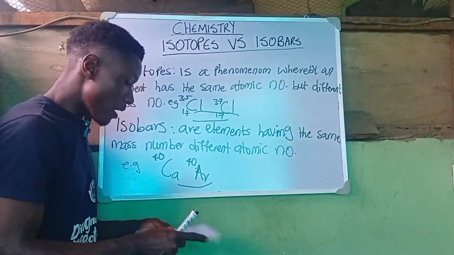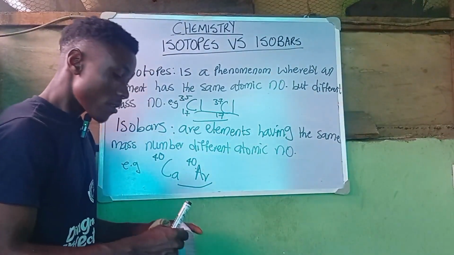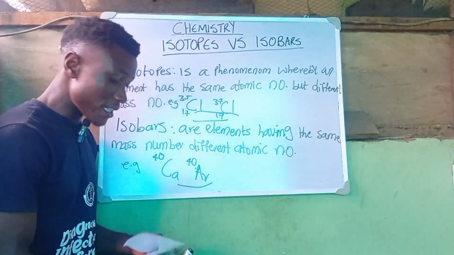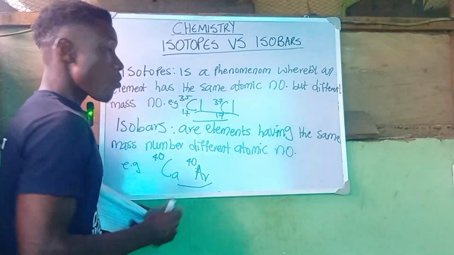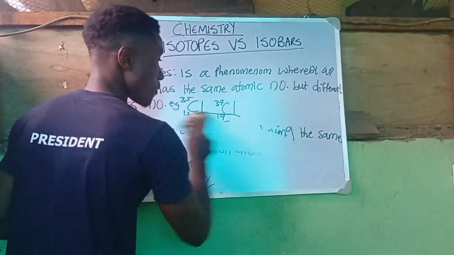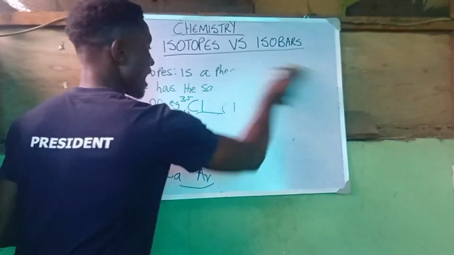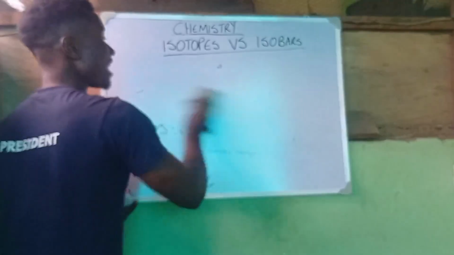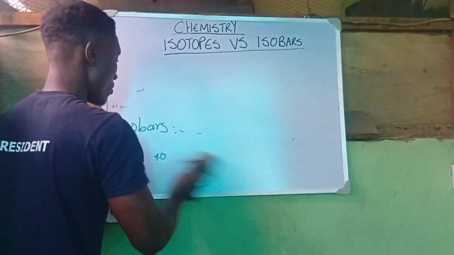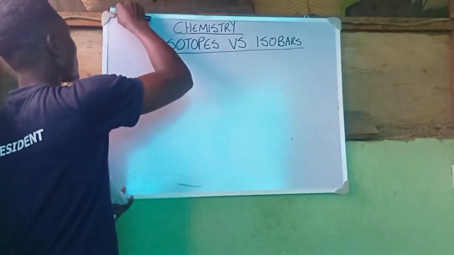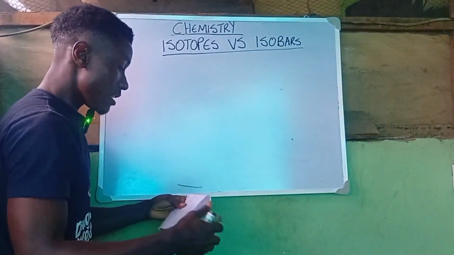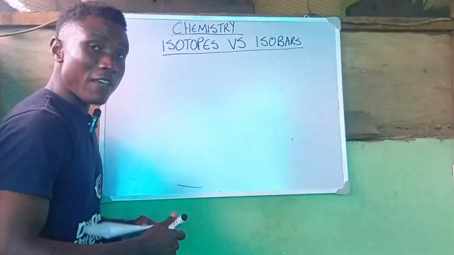So let's talk about the key feature differences between the isotopes and the isobars, and from here we will also solve a particular question that I was able to get from the JAMB past questions. So we are going to have the key feature differences.